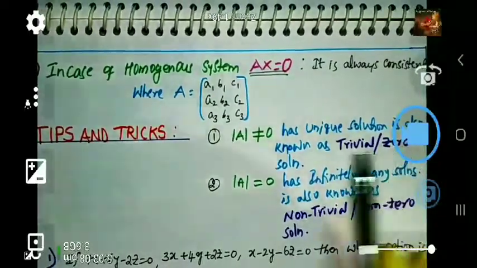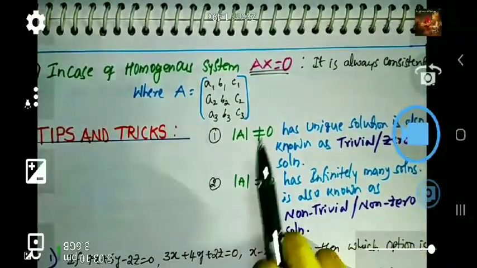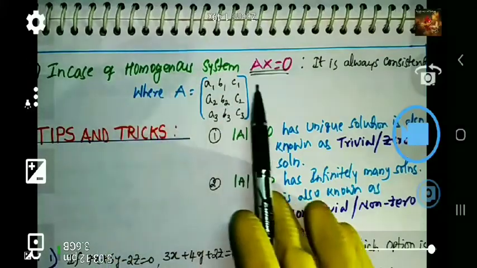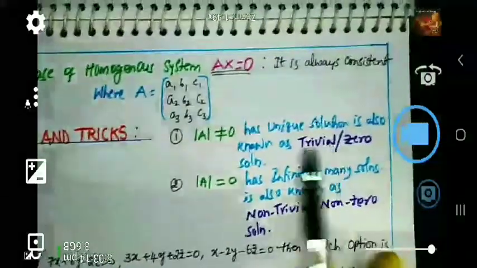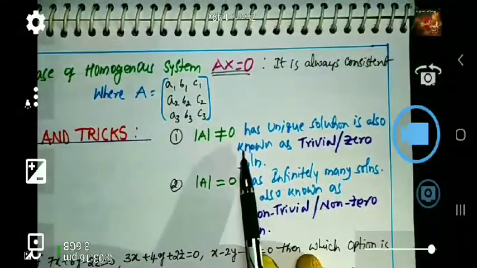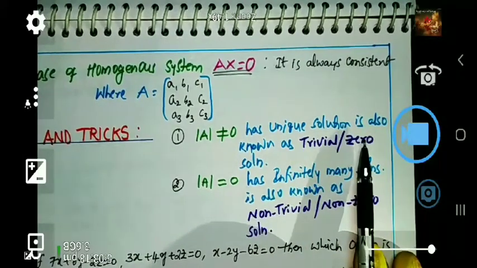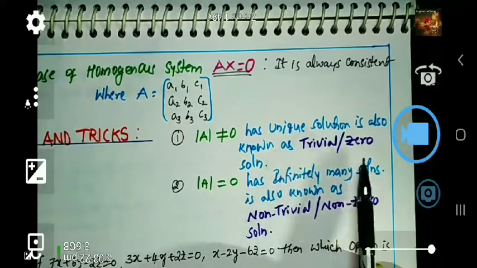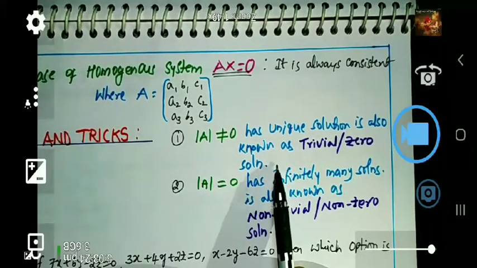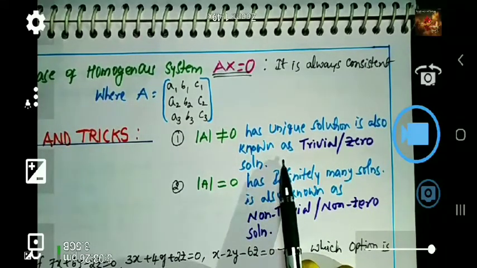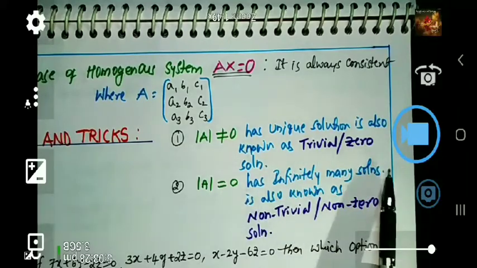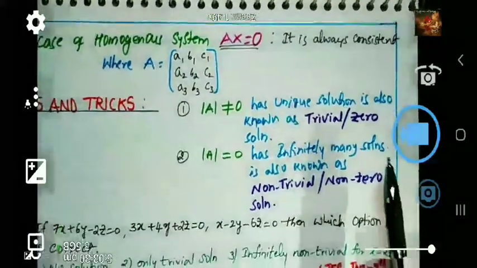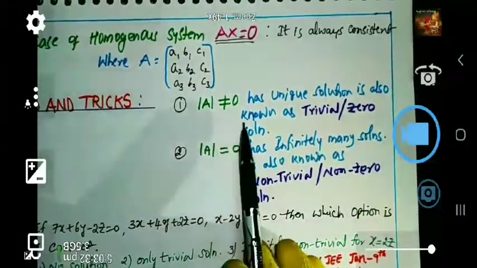Okay, tips and tricks. What are the tips and tricks? In case of a homogeneous system, how to check? If det A is not equal to 0, then it has a unique solution. What are the other names for the unique solution? Trivial solution as well as zero solution. Zero solution means all variables x, y, z are each 0. Now, if det A is not equal to 0, it is a unique solution.